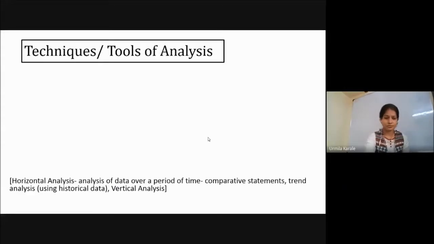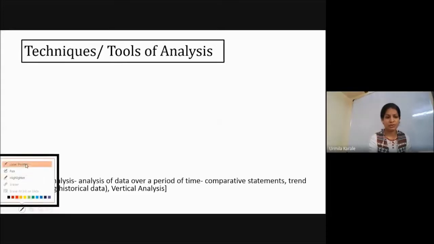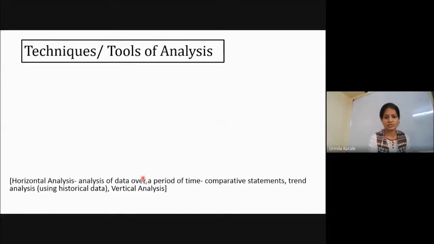Now tools. All the tools may either be categorized into horizontal or vertical analysis. When we refer to horizontal analysis, you can easily understand we are talking about how the company has performed over a period of time. You are not comparing only 1 year; you are comparing multiple years. That will be horizontal analysis. And if you are referring to only one year's data or other industries for that same year, that will be called vertical analysis, okay?